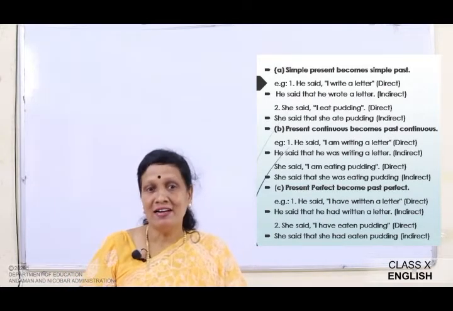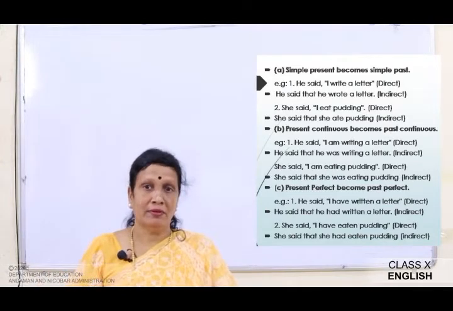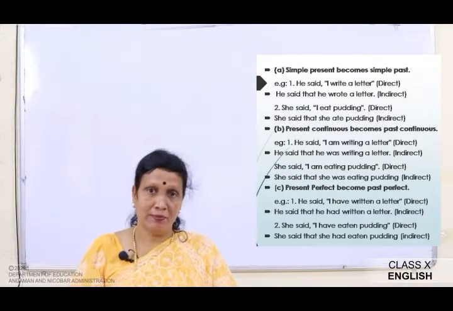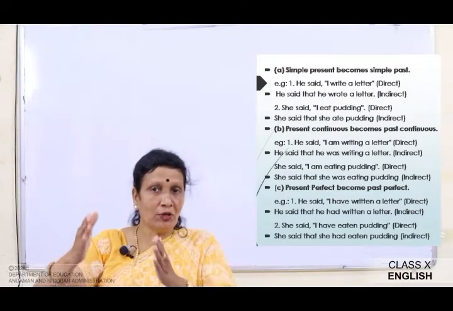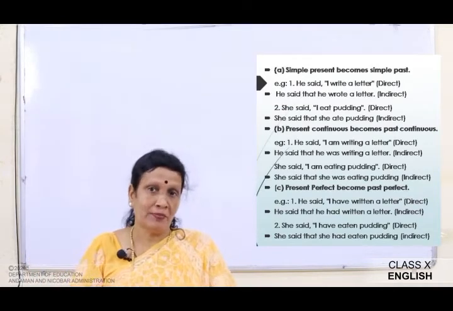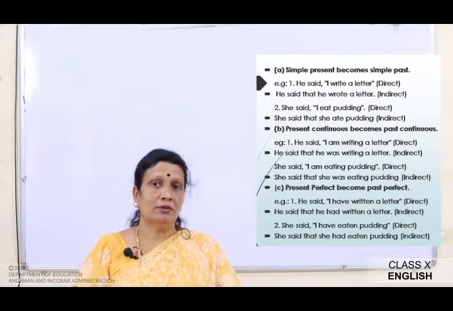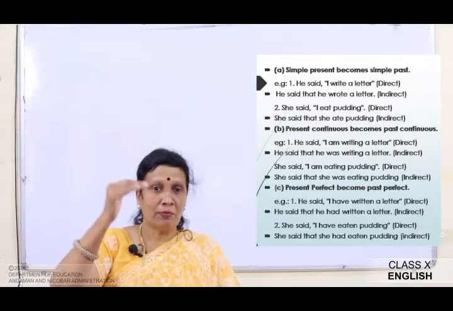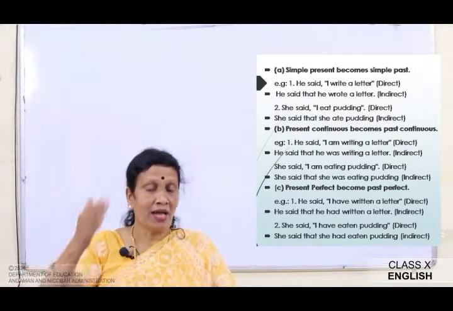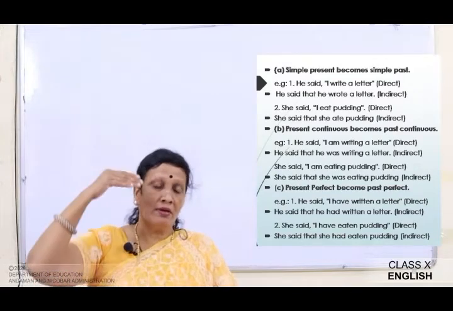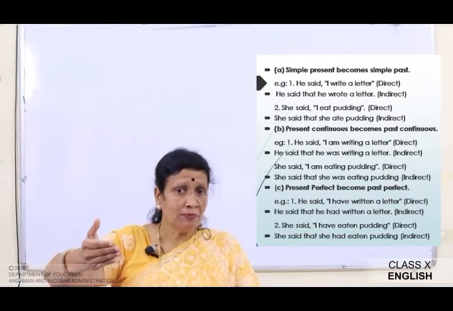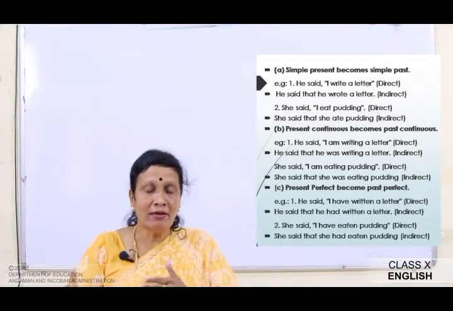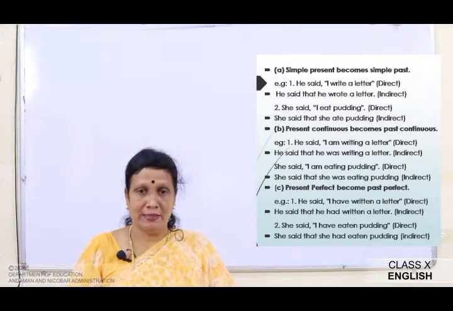Now, the present continuous becomes the past continuous. For example, he said, I am writing a letter. This is a direct speech. He said that he was writing a letter. Since we have learnt all the different forms of tenses, it will be easy for you to change the sentences from direct speech to indirect speech. The present continuous will become the past continuous. I am writing a letter will become he was writing a letter. The pronoun will also change. I will become he.